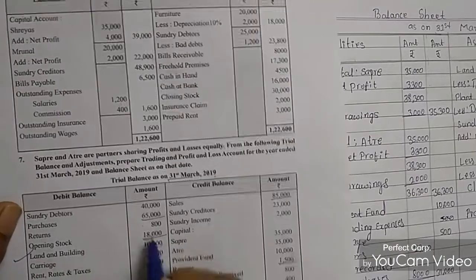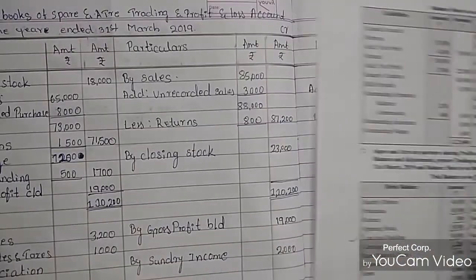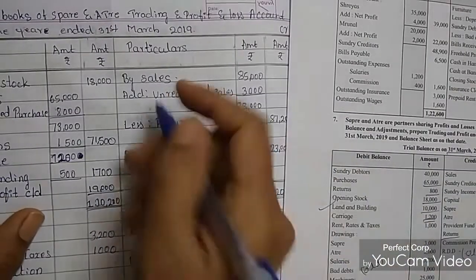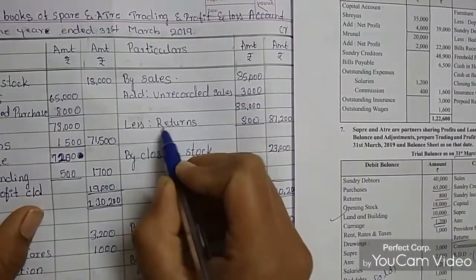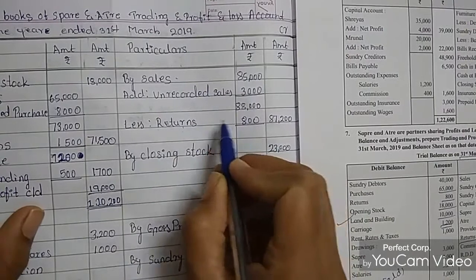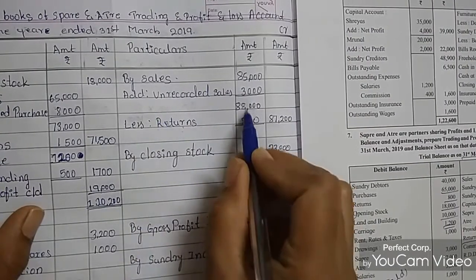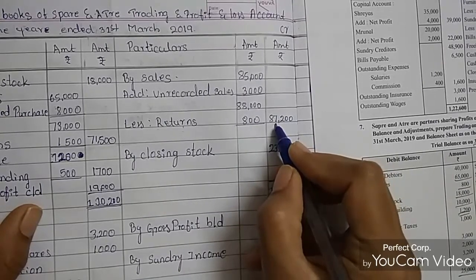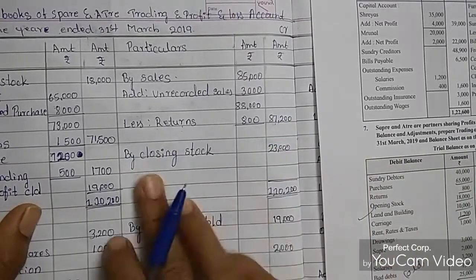So less returns. Less returns is 800 rupees. So 800 rupees is given here. So that 800 rupees we are deducting from the sales amount. So after deducting the sales returns, 88,000 minus 800 rupees, it becomes 87,200 rupees.